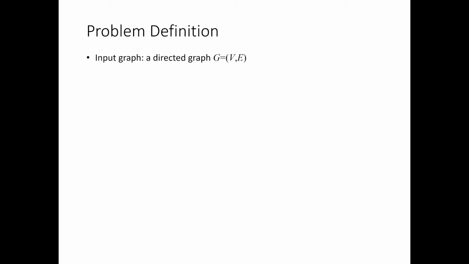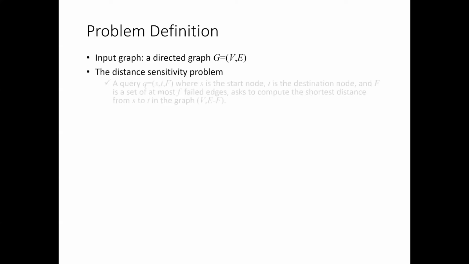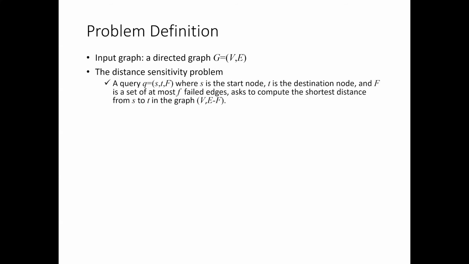Given a directed graph G, the distance sensitivity problem is to answer a query Q, which is represented by a tuple (S, T, F), where S is the start node, T is the destination node, and F is a set of at most n failed edges. The query asks to compute the shortest distance from S to T in the graph excluding the failed edges in F.